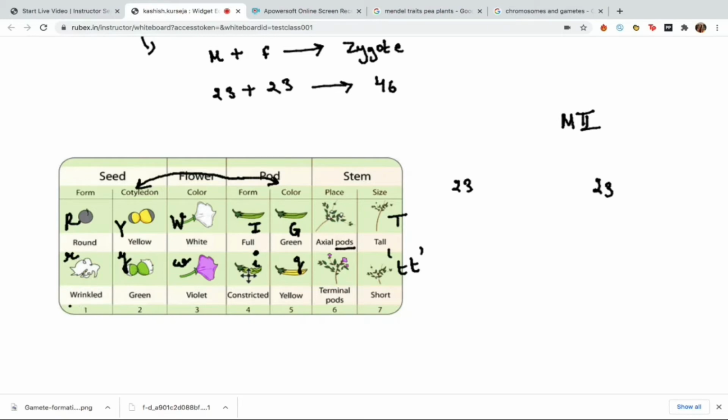So all of these recessive characters will be expressed only when both the copies are of the lowercase allele. So they will be expressed only in the similar condition, that is when both the copies of the chromosome are the smaller one, that is in the recessive state only. These were the 7 characteristics that Mendel took under consideration here.